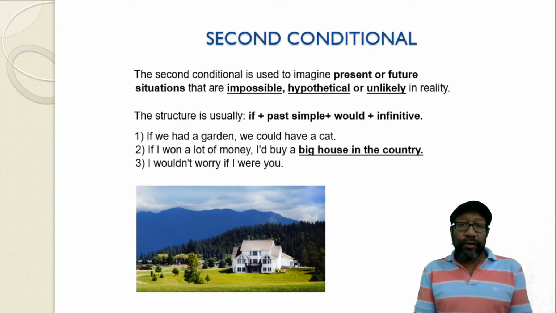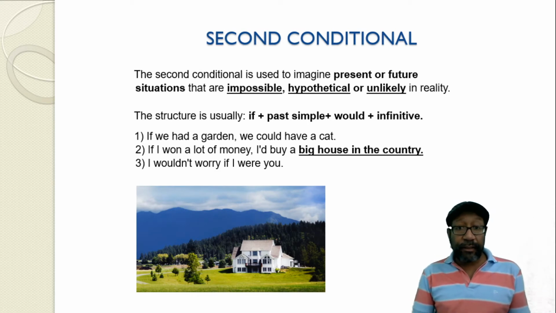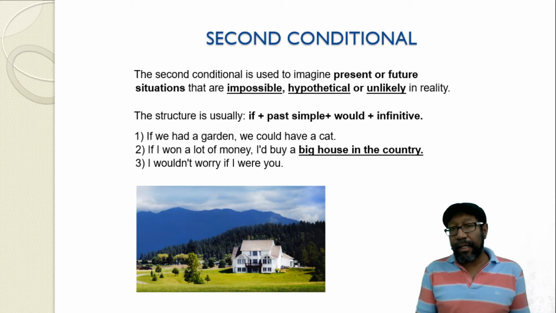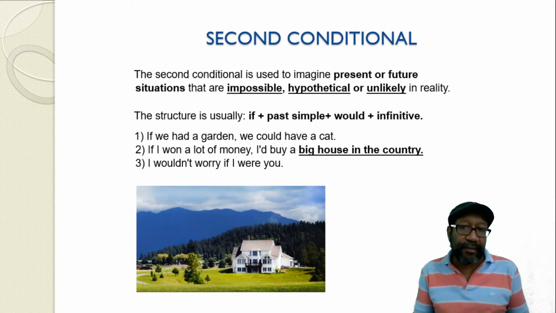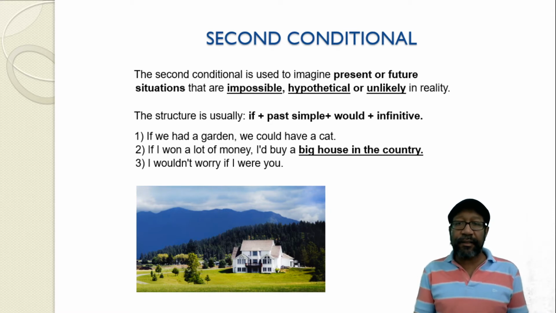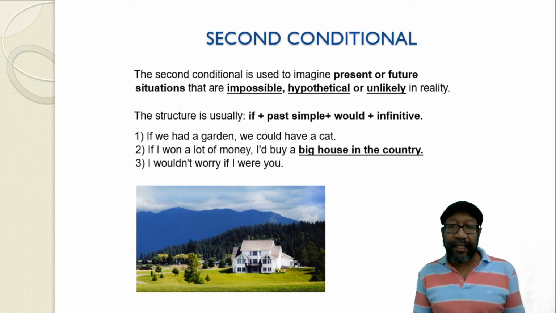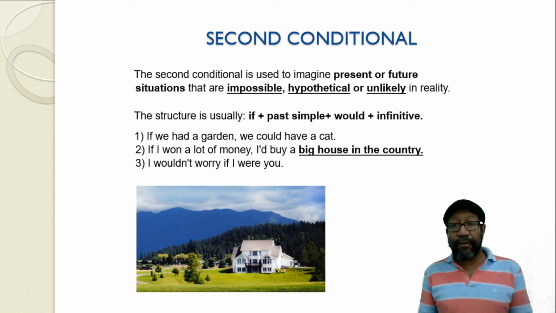Now we go to the second conditional, and this is an important thing to tell you too. The second conditional is the one that, at least to my knowledge, is commonly found in English language texts. The second conditional is used to imagine present or future situations that are impossible, hypothetical, or unlikely in reality.